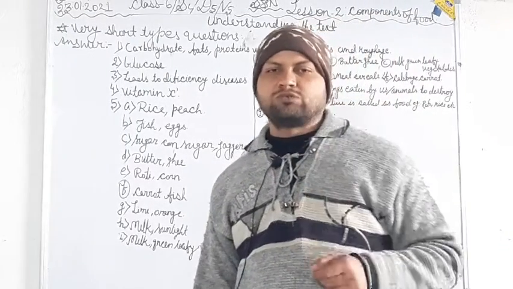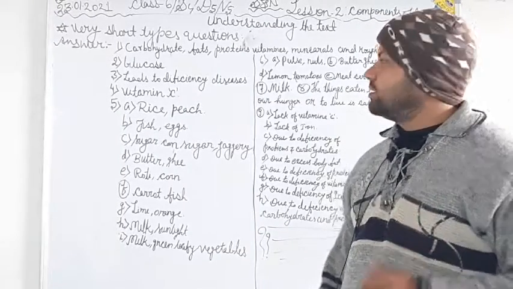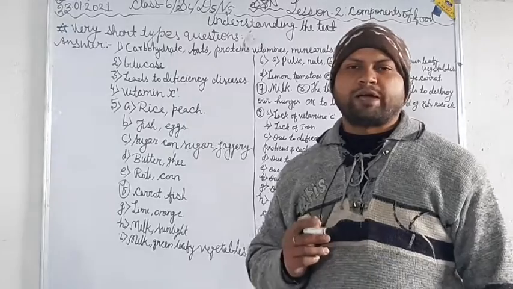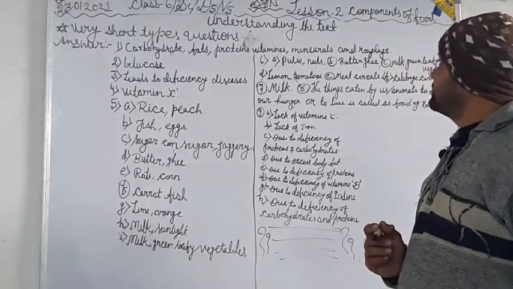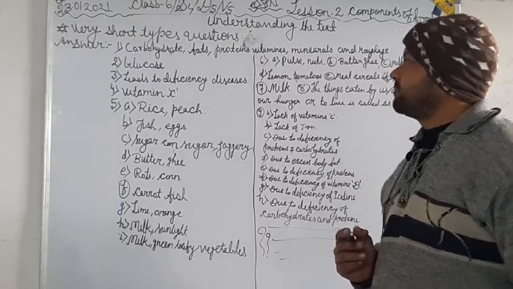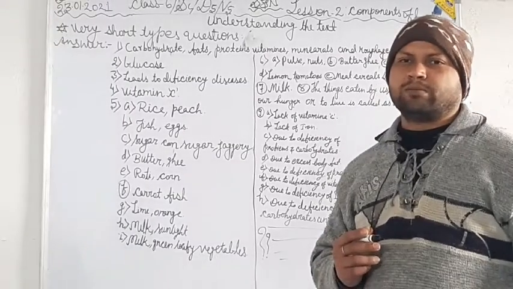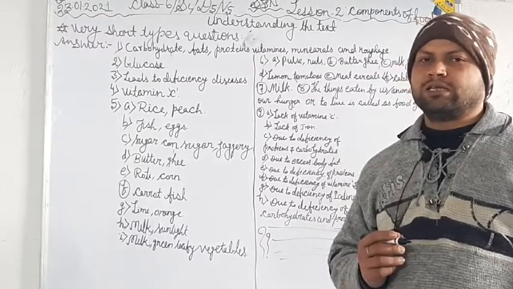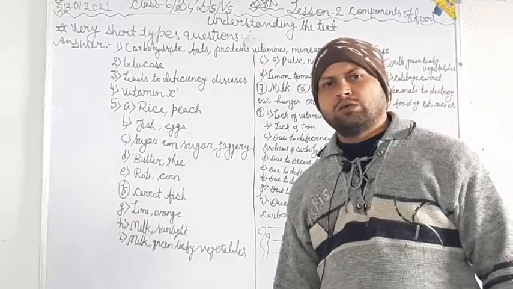The 6 classes of nutrients, as you have read, are carbohydrates, fats, proteins, vitamins, minerals and roughage. These are the 6 classes of nutrients.